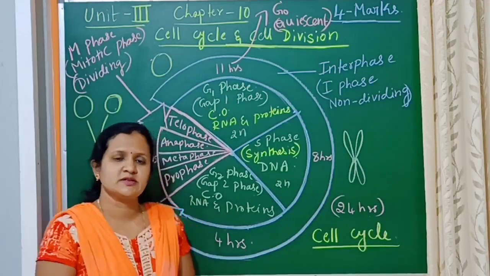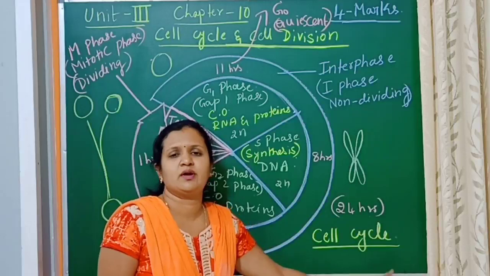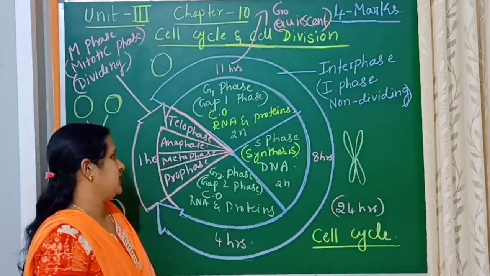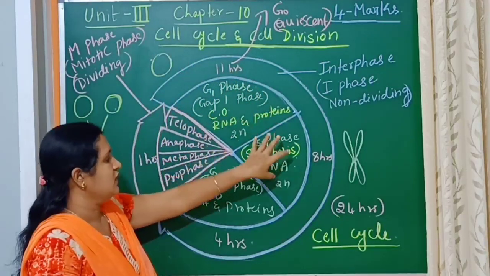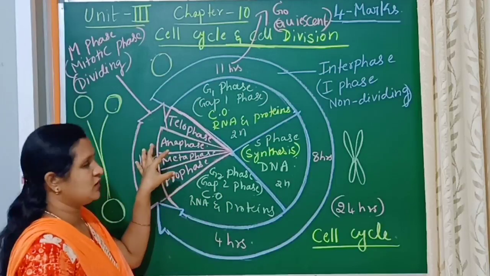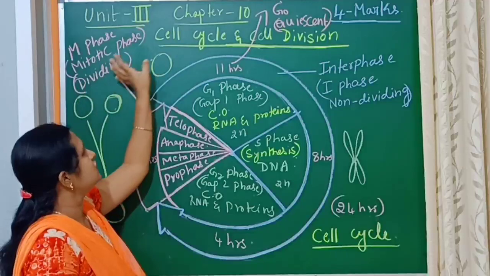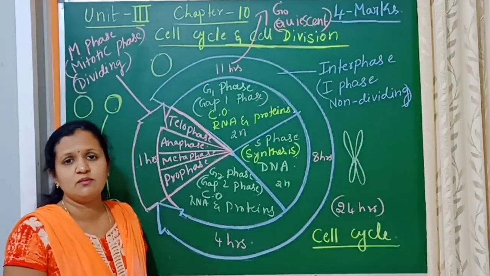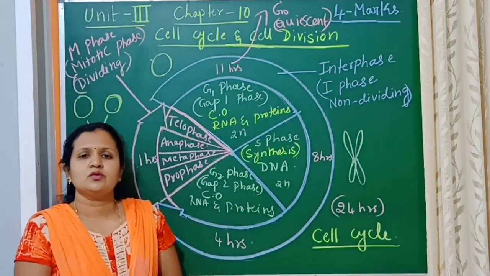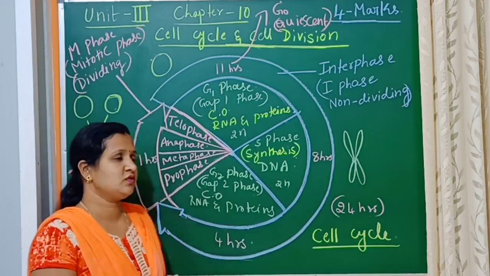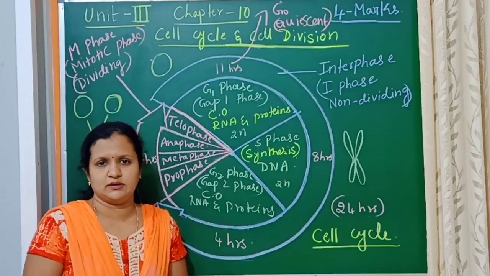So in general, the cell prepares itself and then divides, which is called a cell cycle. A fully grown cell prepares itself through G1, S and G2 phases, and then undergoes division and forms daughter cells, and these daughter cells again follow the same cycle, and hence this is called a cell cycle. Next we will discuss mitosis, how the prophase, metaphase, anaphase, and telophase occur. Thank you.